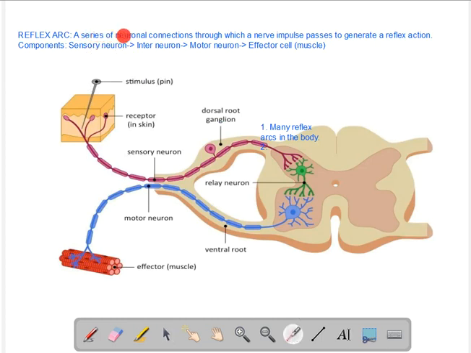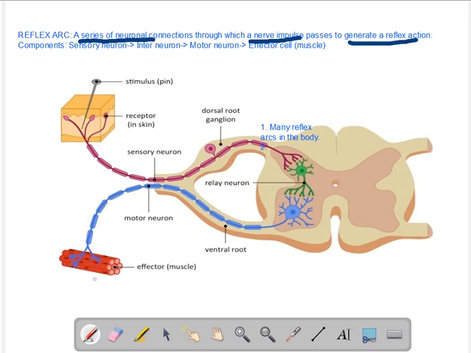It is a series of neuronal connections through which nerve impulse passes to generate a reflex action. So there are three parts to the definition and we'll understand them slowly. It's a series of neuronal connections through which a nerve impulse passes. And why does it pass? The nerve impulse passes to generate a reflex action.